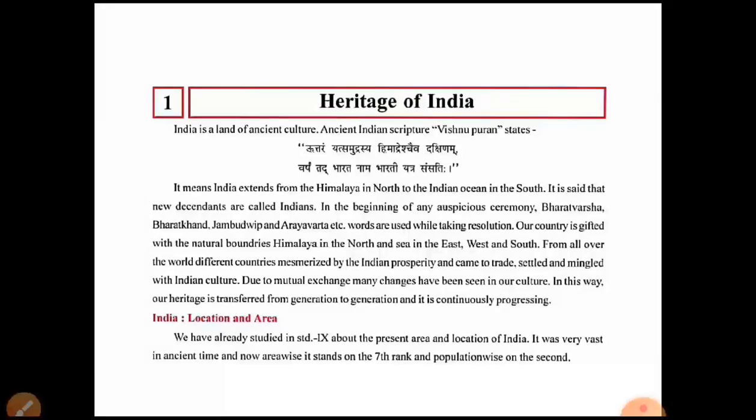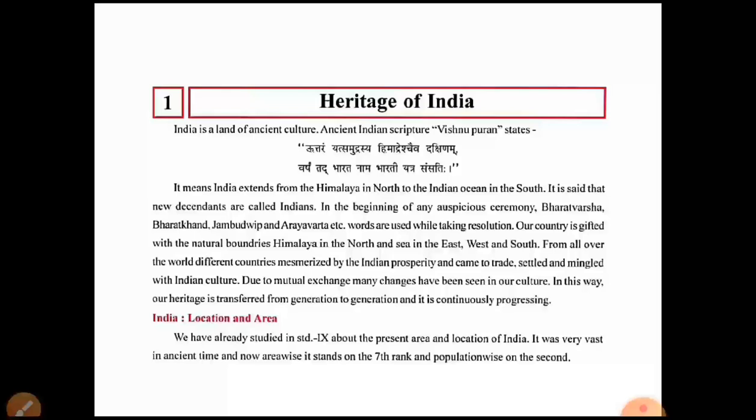Due to mutual exchange, many changes have been seen in our culture. The people were exchanging their culture with the Indian people. In this way our heritage is transferred from generation to generation and it is continuously progressing.